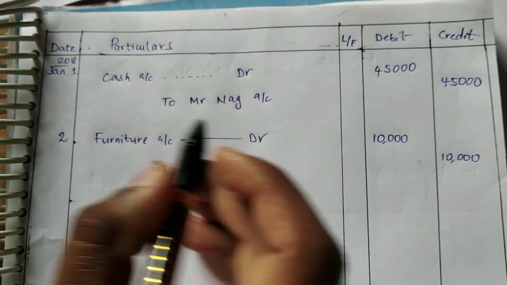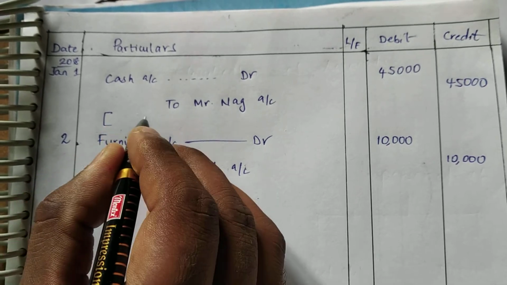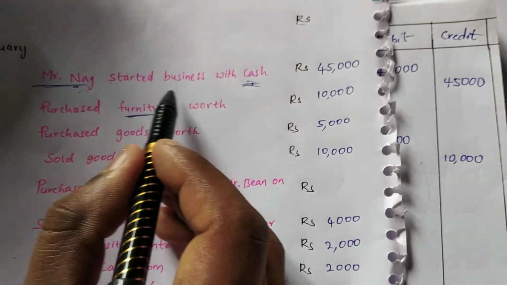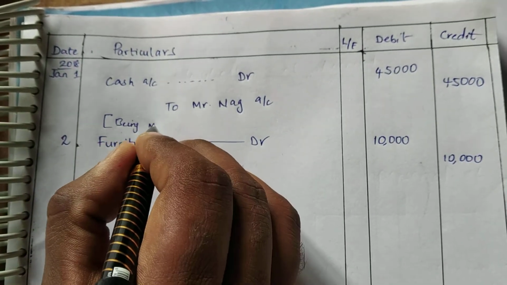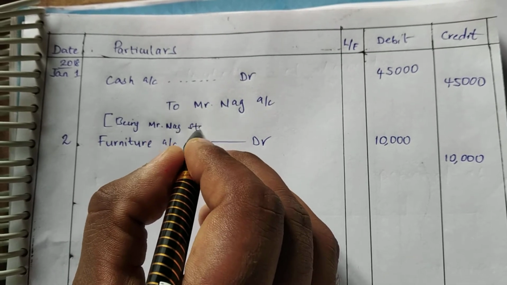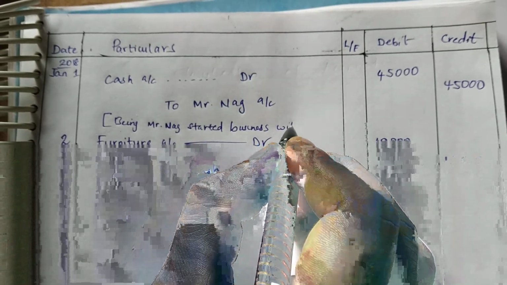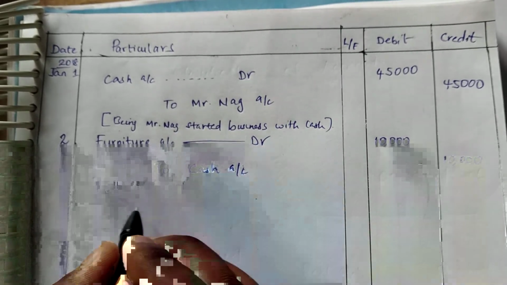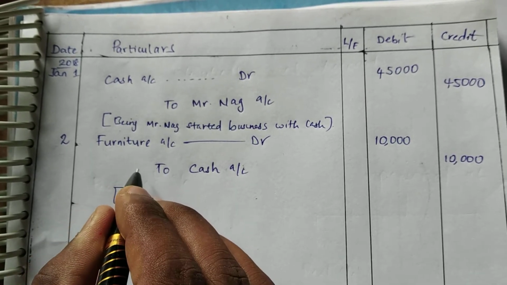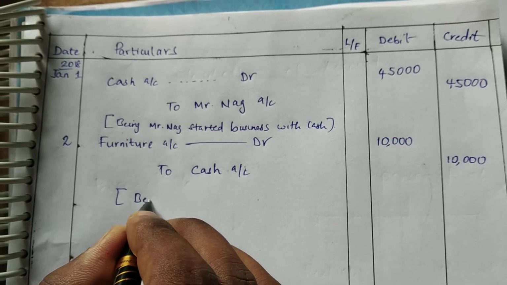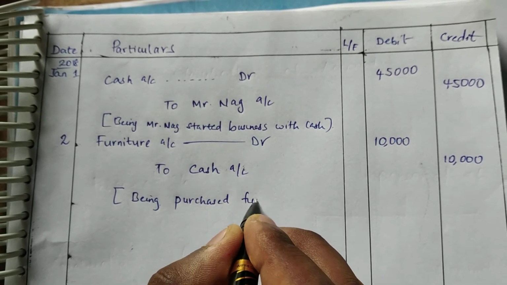So we have to write the narration too. Narration is nothing but a summary of the transaction. For the first one: being Mr. Nag started business with cash. A simple reason for the transaction is called the narration. In the second one, what is the narration over here? Being purchased furniture.